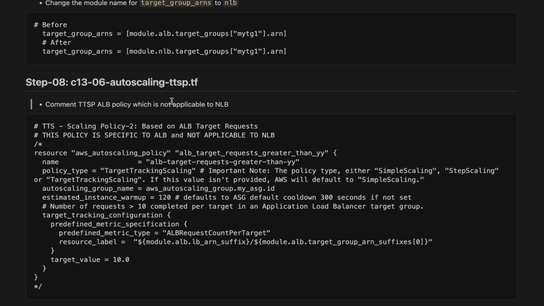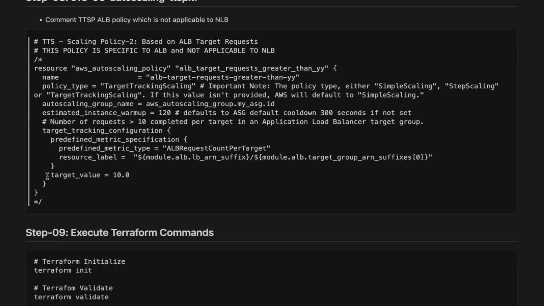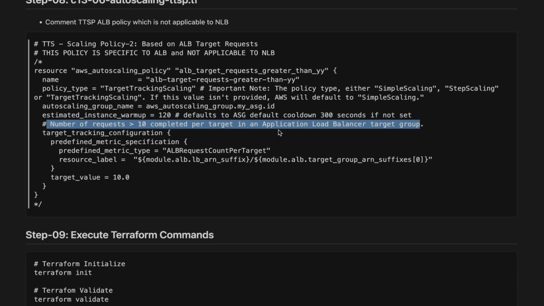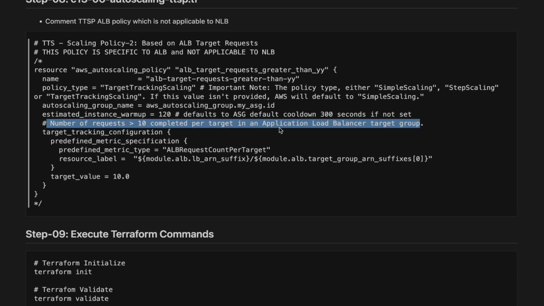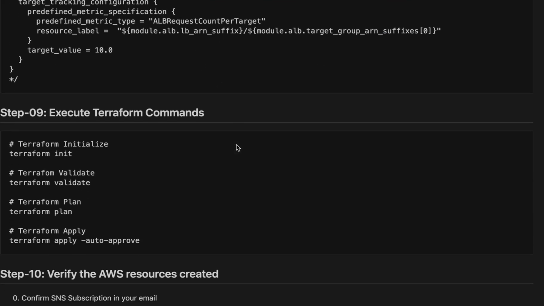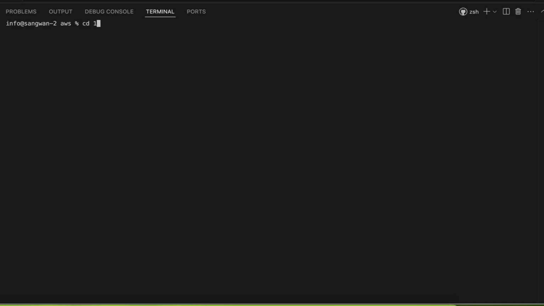And finally the auto scaling TTSP. And this is where the policy target value is 50. It means if the number of requests completed per target is greater than 10, then shift the traffic to the next instance. So this is what our policy is. The number of requests should be more than 10.